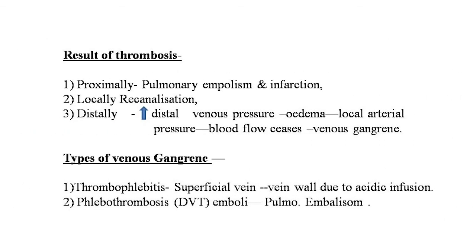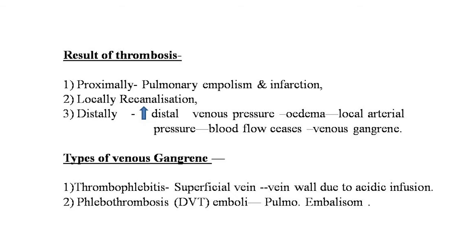Now the result of the thrombosis: proximally, pulmonary embolism and infarction take place; locally, recanalization; distally, the distal venous pressure increases, and due to that edema develops, then local arterial pressure rises and blood flow ceases and venous gangrene develops. Now the types are thrombophlebitis and phlebothrombosis.